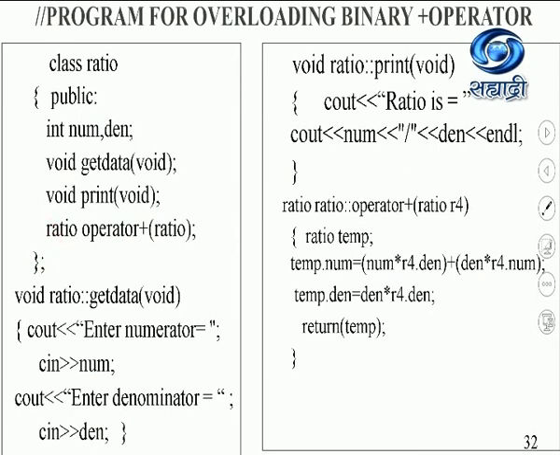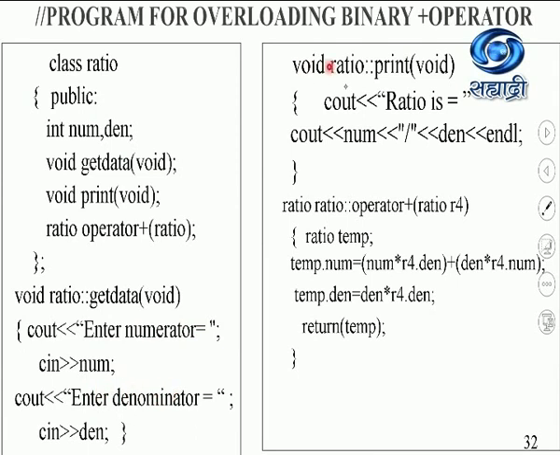The class closes here. We are writing getData using the scope resolution operator: the return type, the class name, the scope resolution operator and getData. This tells me that the scope of this getData function is in this ratio class. Then I say enter numerator, cin num, enter denominator, cin den.